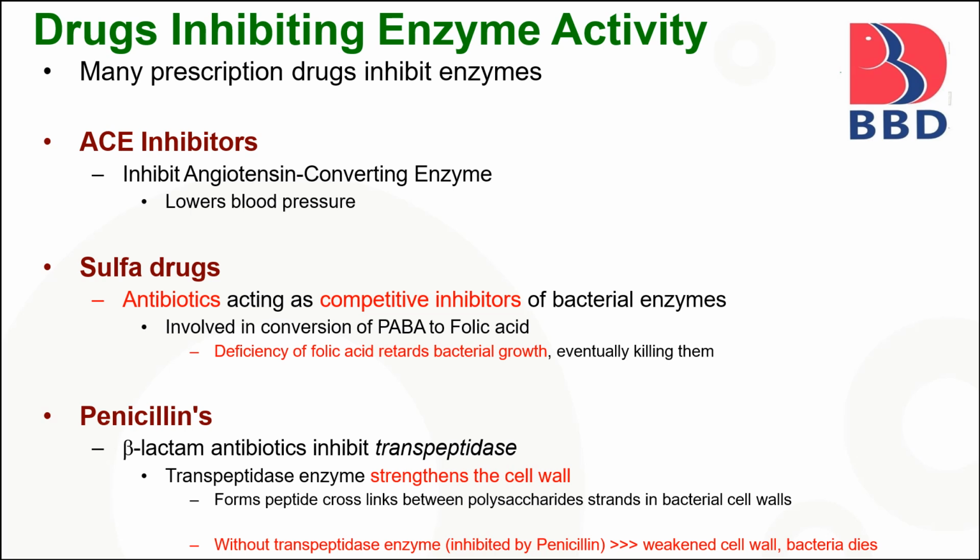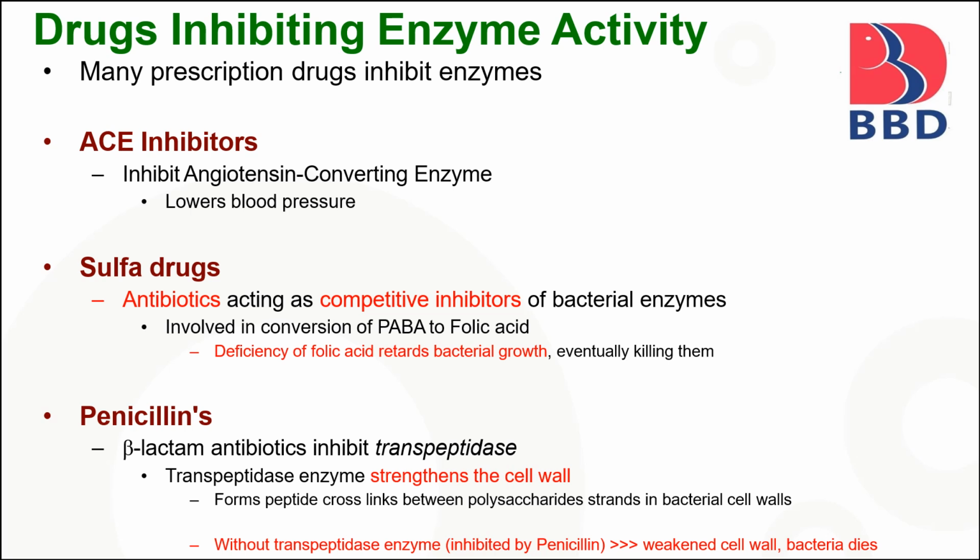Here are some drugs which are used for inhibiting enzyme activity. For example, ACE inhibitors inhibit angiotensin converting enzyme and lower the blood pressure. Sulfa drugs are antibiotics acting as competitive inhibitors of bacterial enzymes, stopping the conversion of PABA to folic acid.